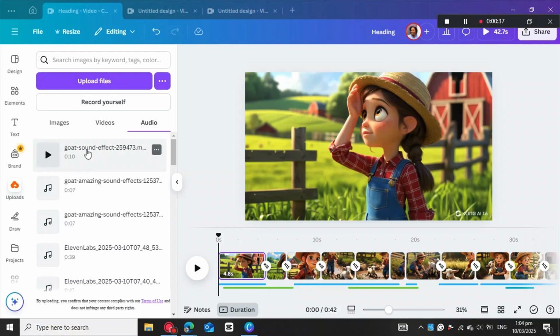So now you need to bring all the images, videos and audio into Canva and start editing your video. So I'm not going to do that process.